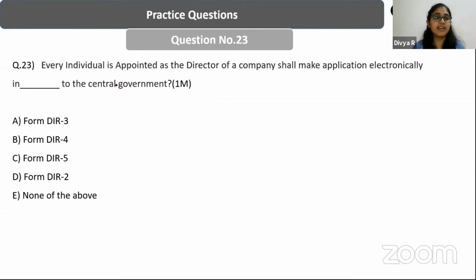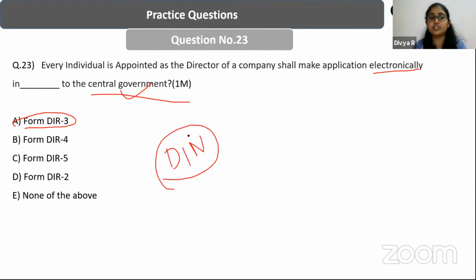Yes. Next question. Every individual who is appointed as a director of a company shall make an application electronically in which of the following forms to the central government? Yes, form DIR 3. Every individual who is appointed as a director shall make an application electronically to the central government through this form DIR 3. And they'll be getting what? DIN, which is very, very important.